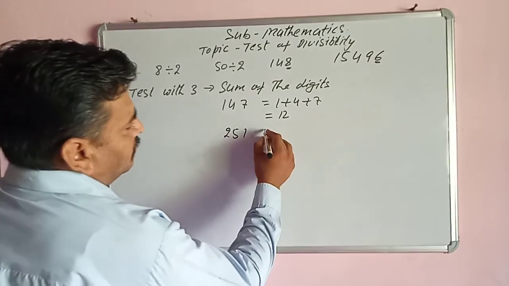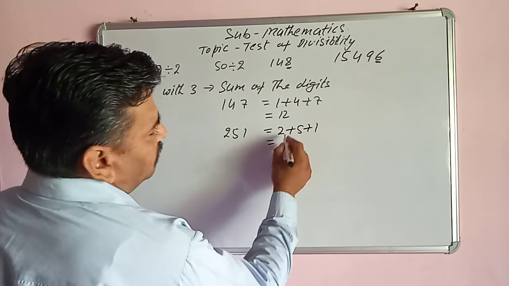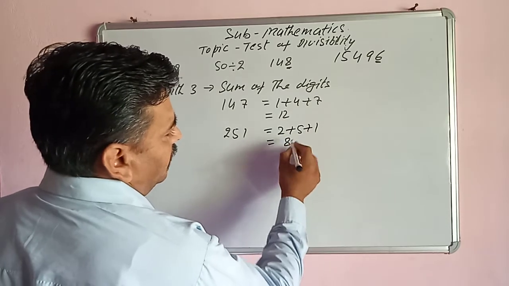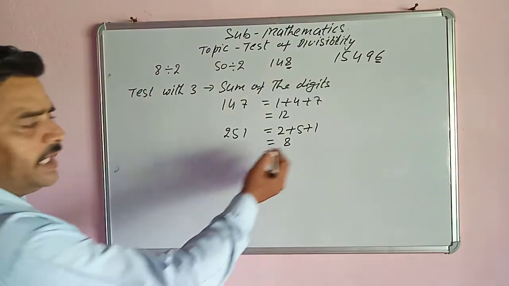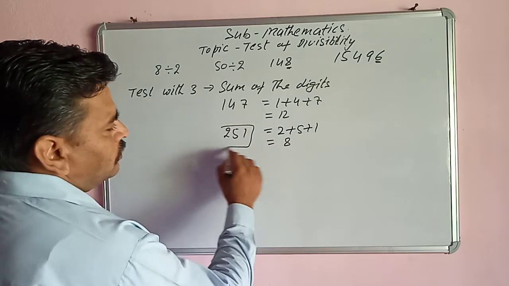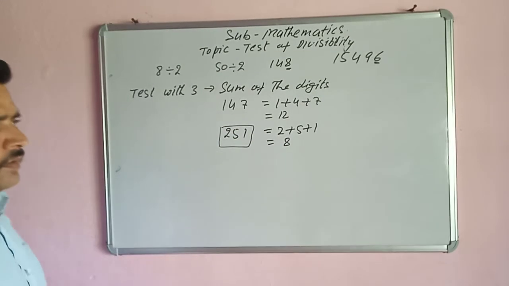Therefore, 147 is divisible by 3. Take 251. Here 2 plus 5 plus 1: 2 plus 5 is 7, 7 plus 1 is 8. So the answer is 8. We cannot divide 8 by 3. Therefore, 251 is not divisible by 3.